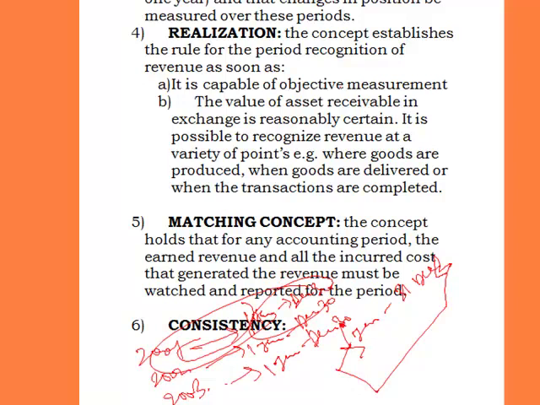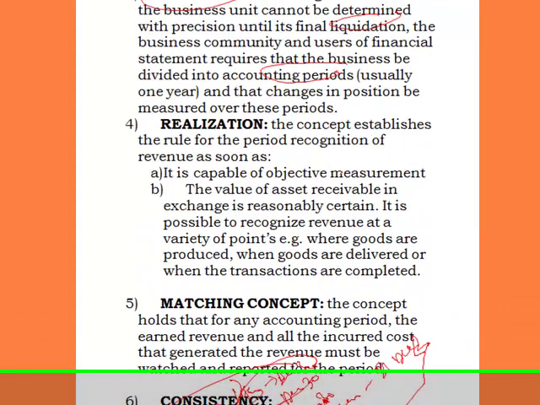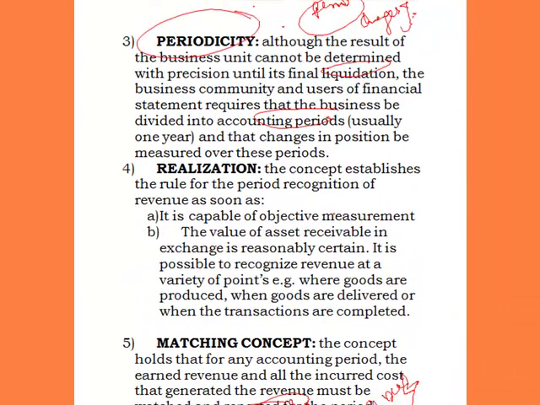So if you are dividing the business into periods, and you are observing or measuring changes in position of the business over this period, then you are complying with what we call the periodicity concept.